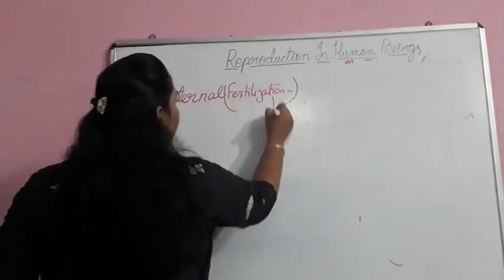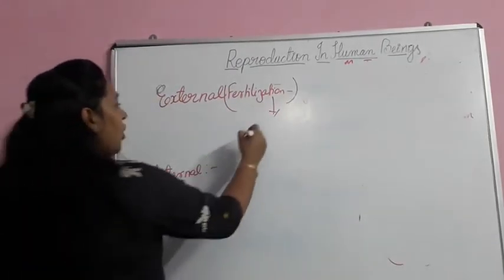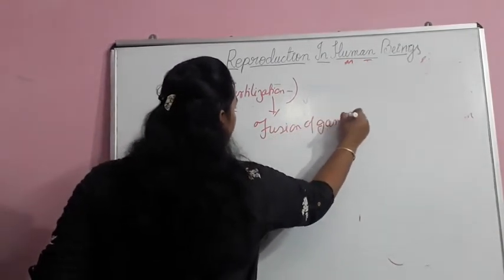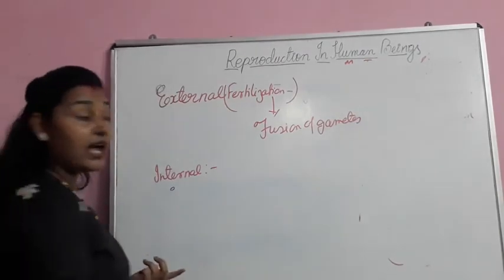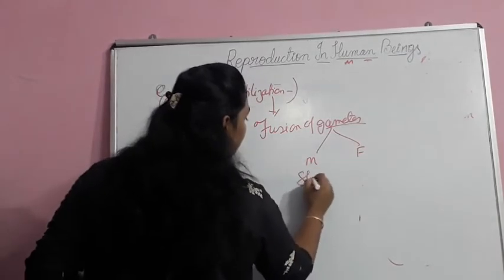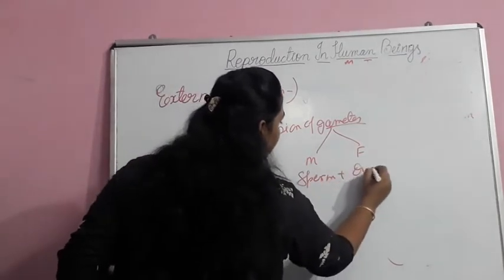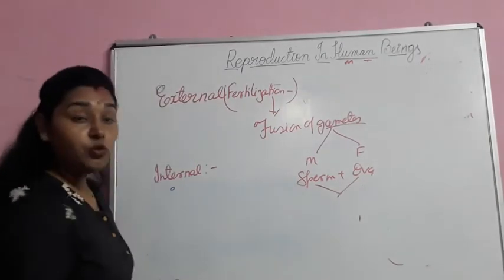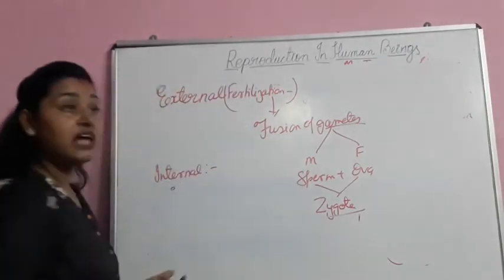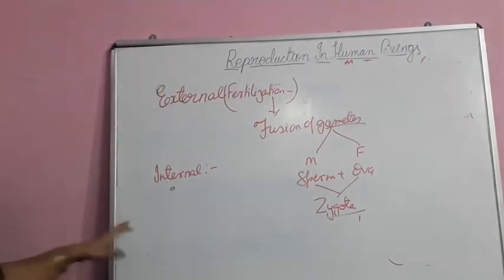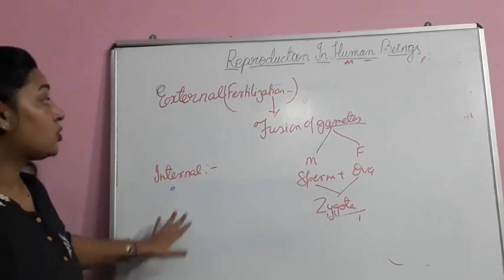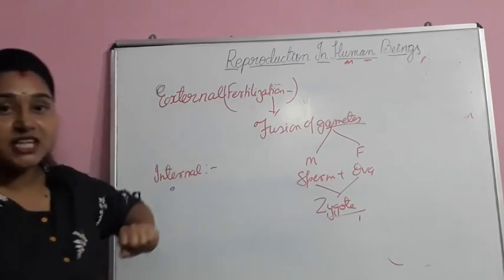The word fertilization means fusion of gametes. And what are the gametes? Male and female gametes, which are the sperm cell plus the ovum. When both fuse, they make the zygote. Further, the zygote will divide and get implanted in the uterine cavity of the female and will produce a young one. So the fusion of gametes is called fertilization.